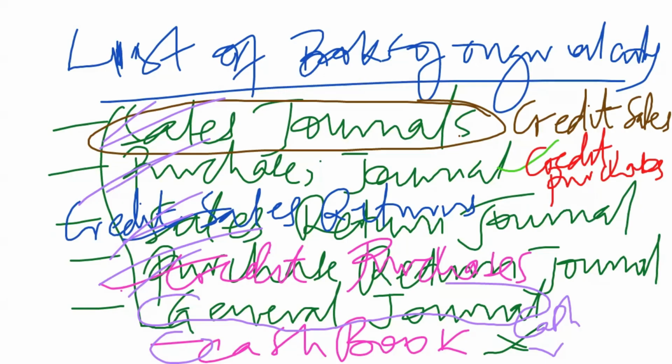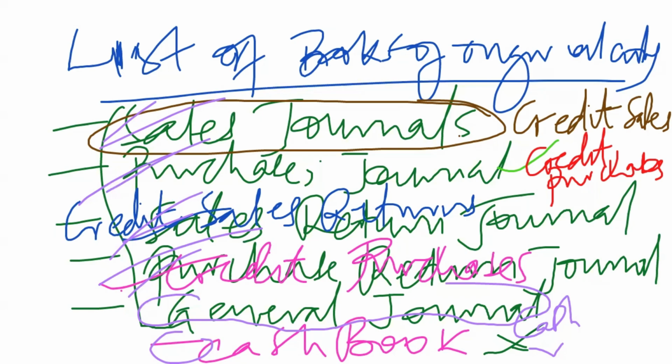Now, what we are going to do is first focus on these first four day books. For the cash book and the general journal, we shall have a specific video lecture on them one by one. But these first four, since they are going to be looking at a specific item, we have to make sure that we handle them separately.